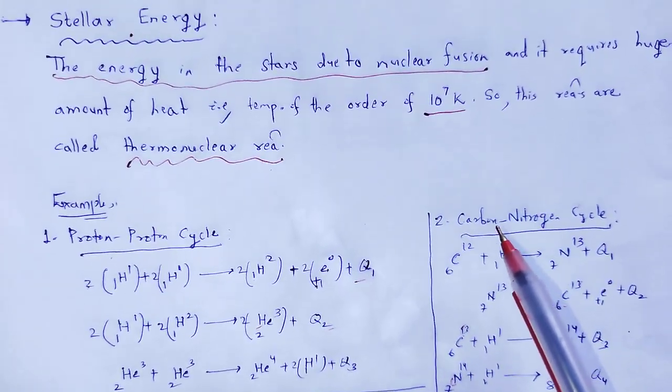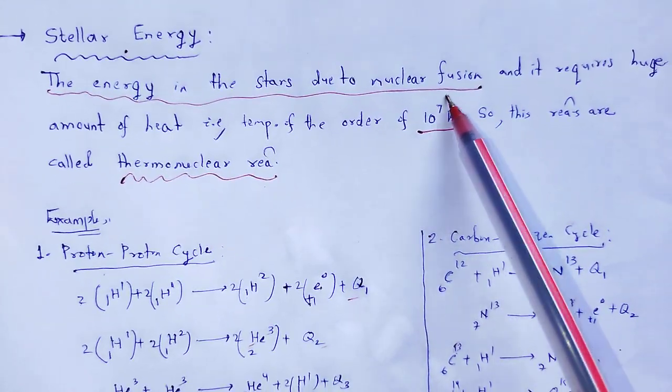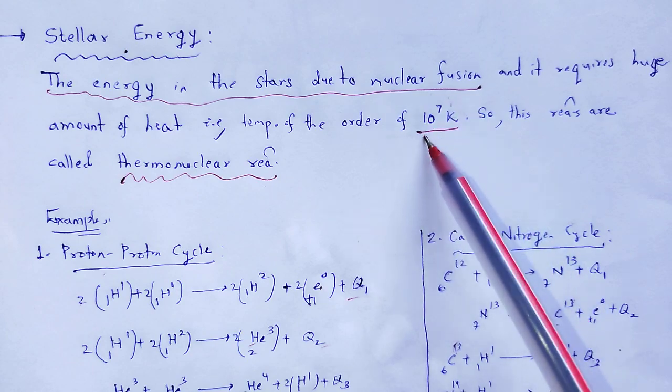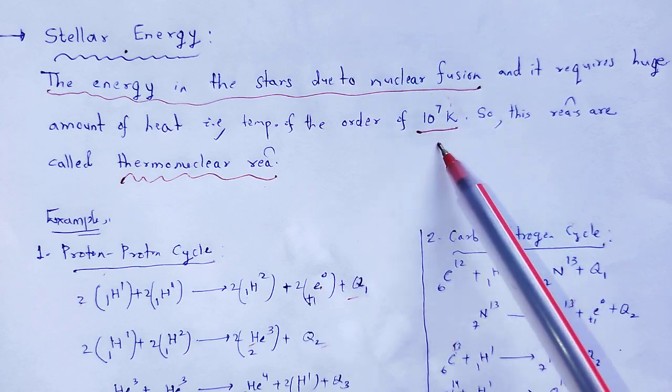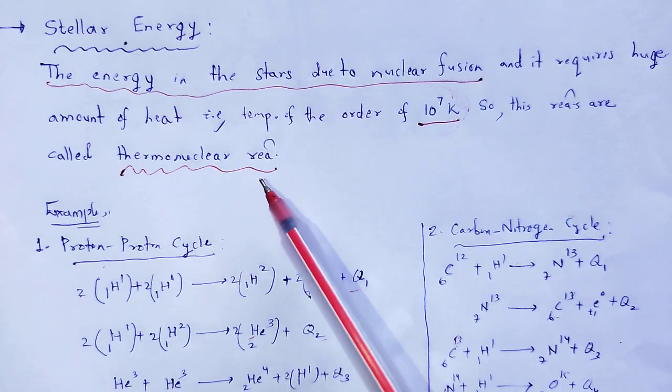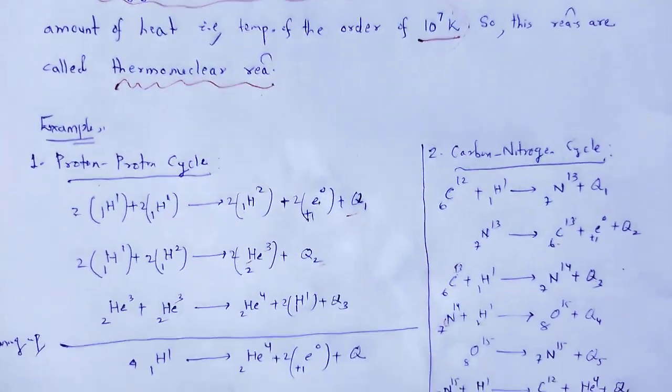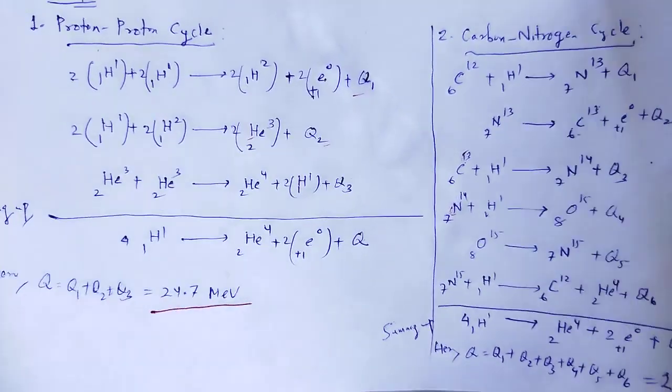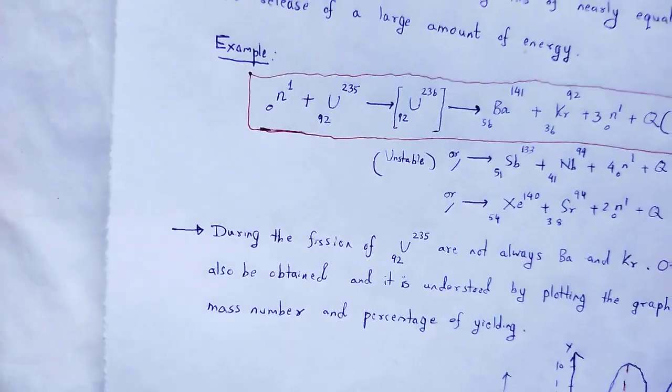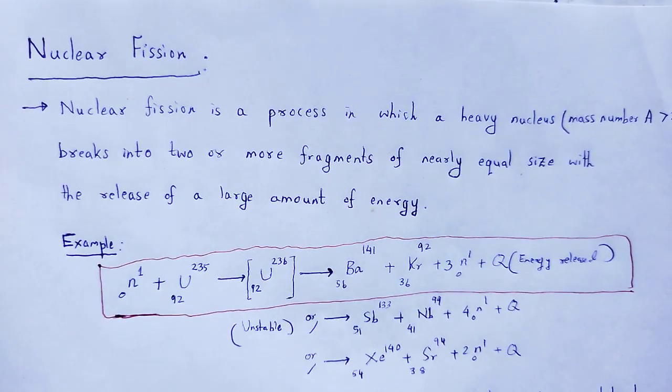For that process it needs a huge amount of heat, on the order of 10 to the power 7 Kelvin, and that type of nuclear reaction we call thermonuclear reaction.